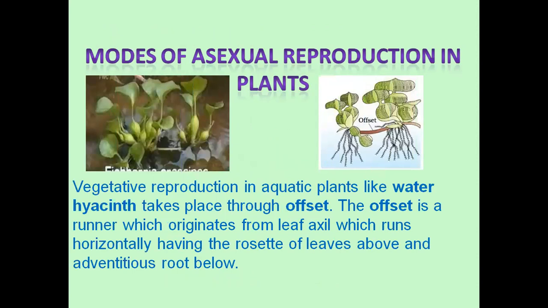This water hyacinth is also called Eichhornia. Eichhornia reproduces asexually by formation of offsets. In the second diagram, you can see one Eichhornia growing, connected by a stem to another Eichhornia, and that is running. That is called an offset. It reproduces very fast. As I told you, asexual reproduction is very fast, so the growth of Eichhornia became very fast and it became a threat to our country.